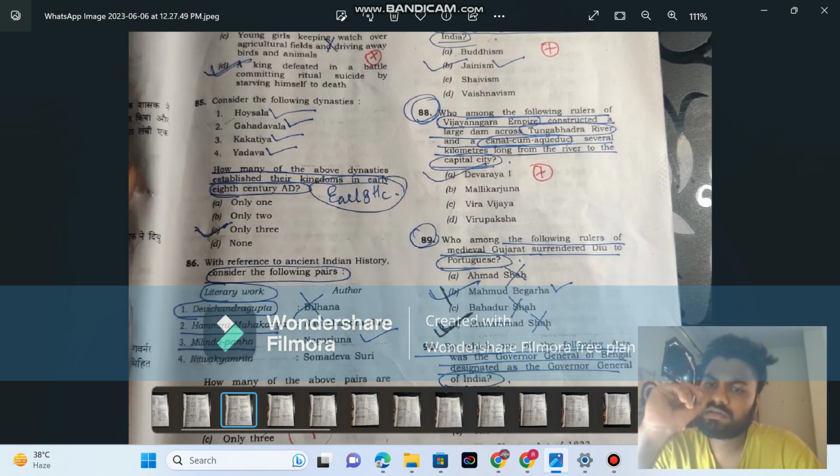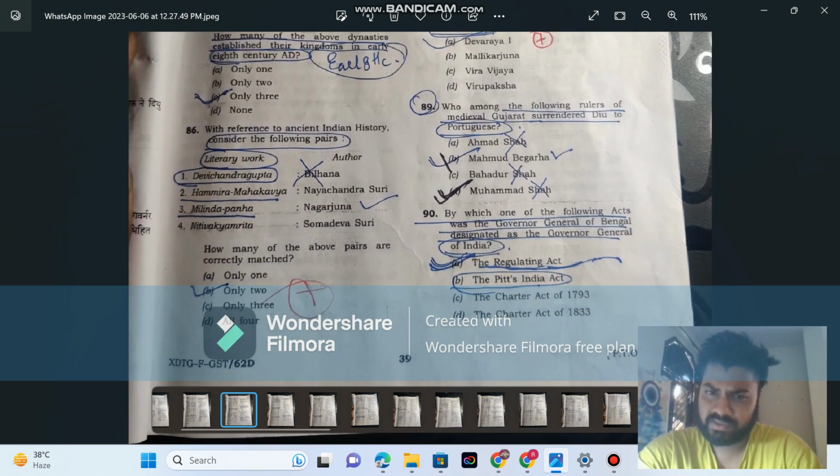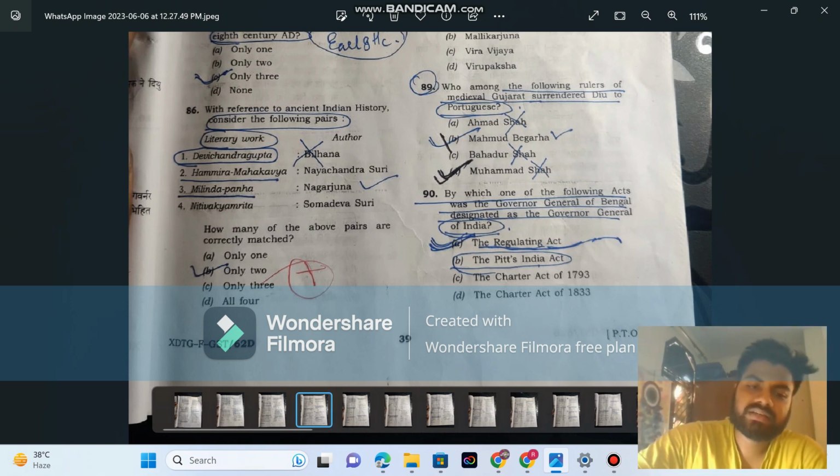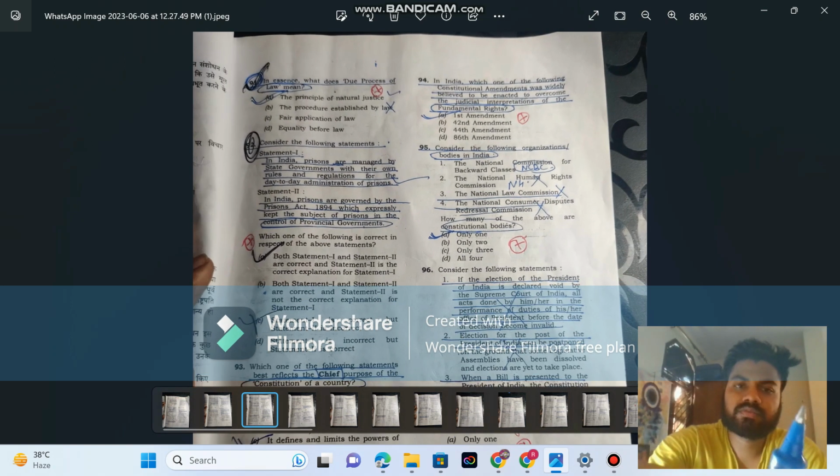Who among the following rulers of medieval Gujarat? This I marked wrong. Answer is Bahadur Shah. I don't know how I marked it wrong. Why Bachchandra Palwani was the Governor General of Bengal designated? This one is directly from notes or anything we have followed in history, and this is from Lakshmikant only, Charter Act of 1833. I marked it deliberately wrong. I don't know why. William Bentinck is the first Governor General of India, and I know about that, but in exam pressure you have to be calm.